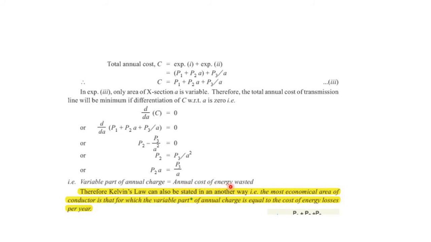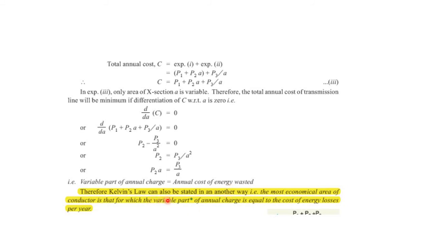This is known as Kelvin's law. Lord Kelvin stated that we can have an economical choice of the conductor if the variable part of the annual charge is equal to the annual cost of energy wasted.